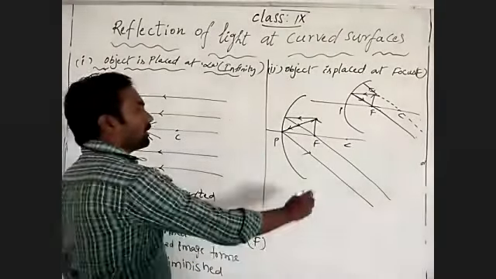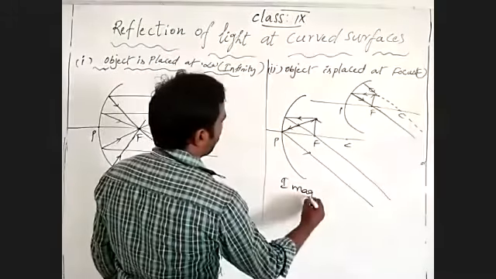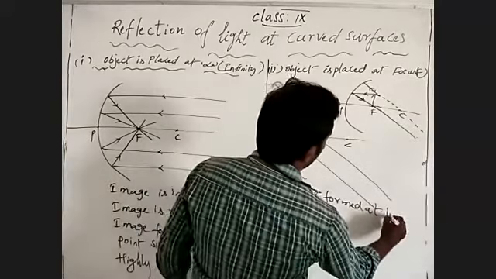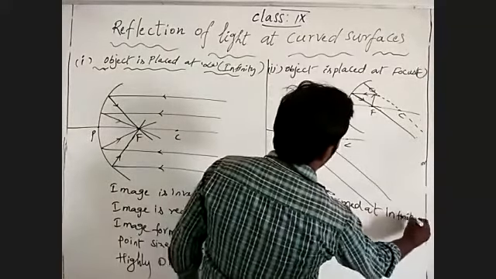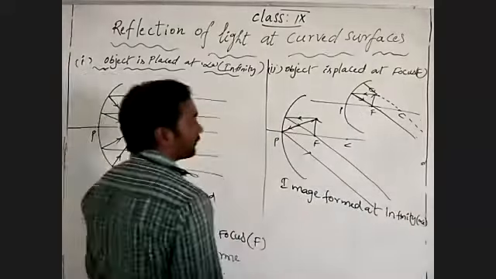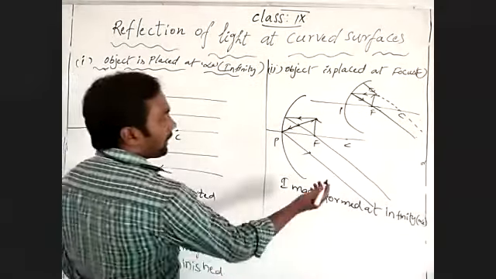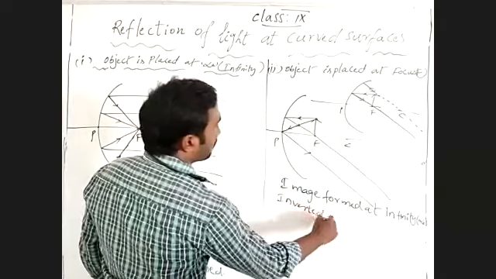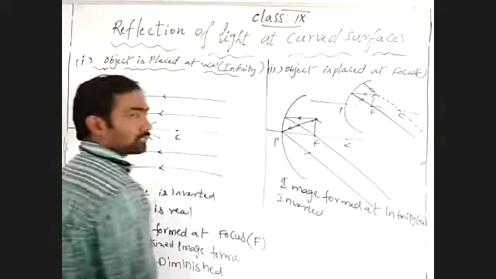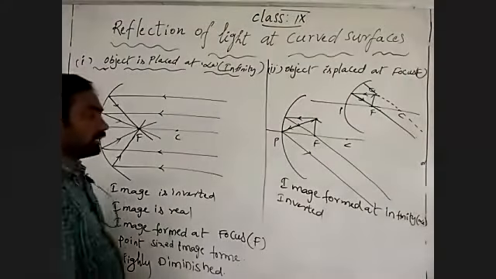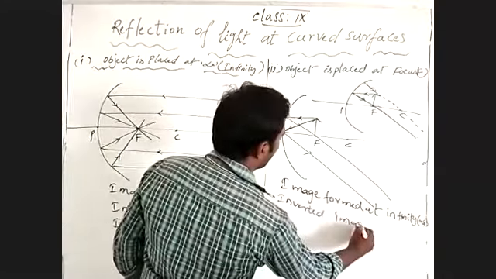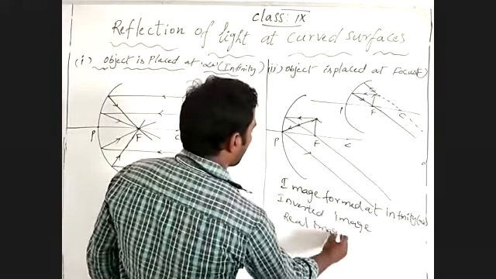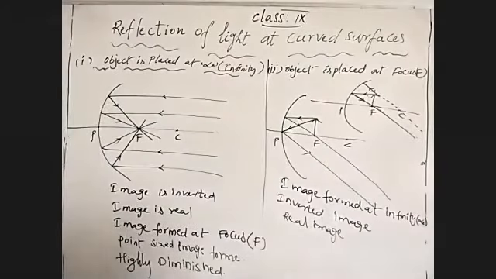That's why we are saying the image is formed at infinity. Where is it forming? Infinity. And the same by using a screen. So inverted, because top came to down. Top came to down. So inverted image, and also by screen, real image. So size, character, we have to write.